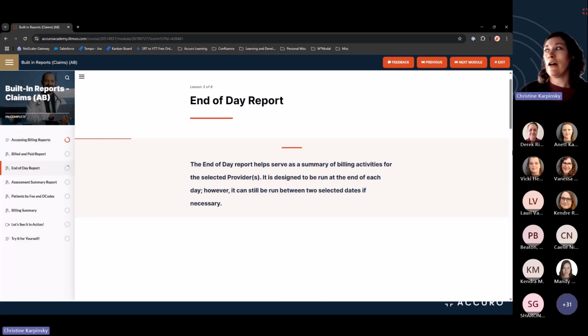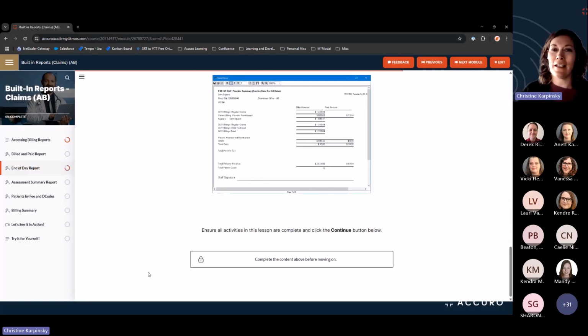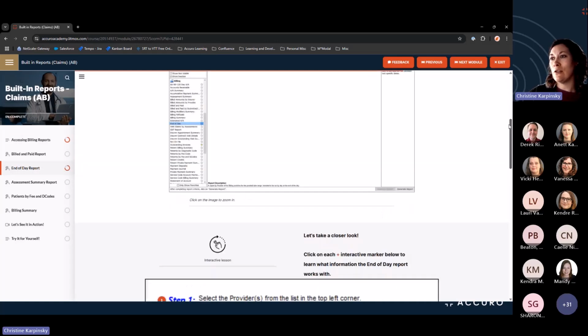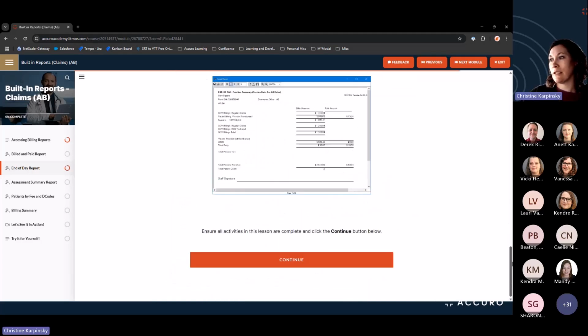At the very bottom of all lessons, you are going to see a continue button and it's going to be red. However, if you have not completed these interactive areas, you're going to see here that it is grayed out. So to make sure that you can continue, you would just make sure to have all those interactive lessons completed, and then you are able to continue.